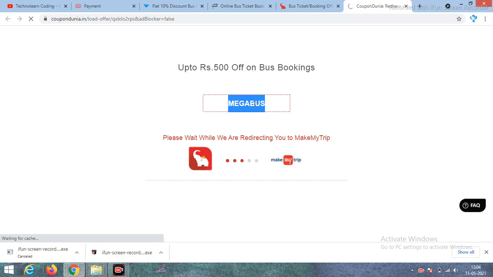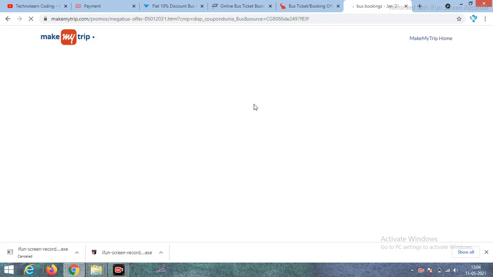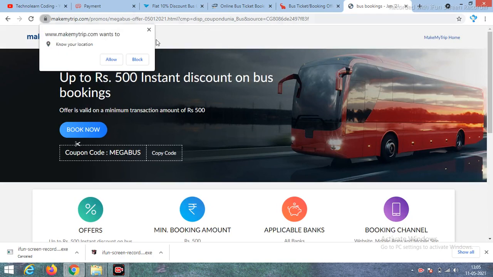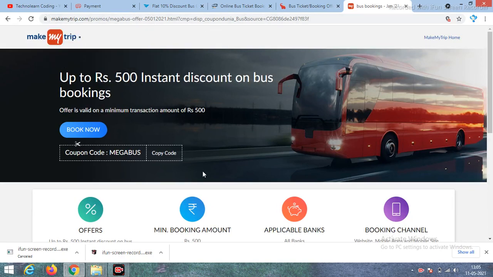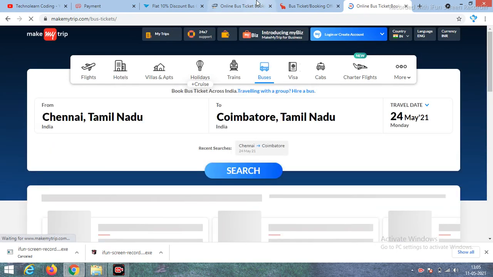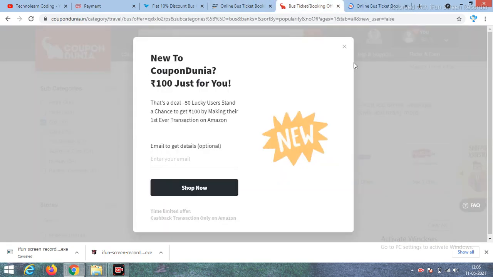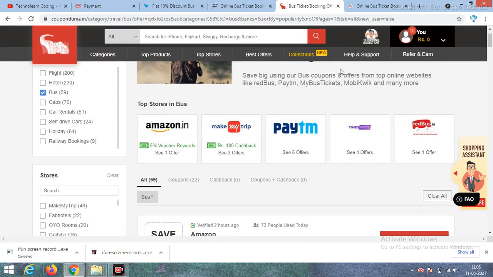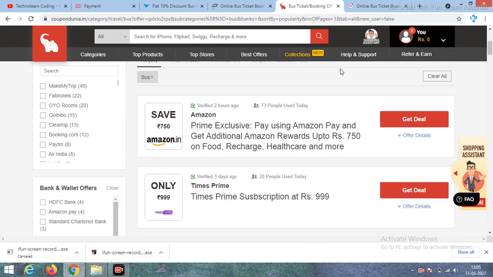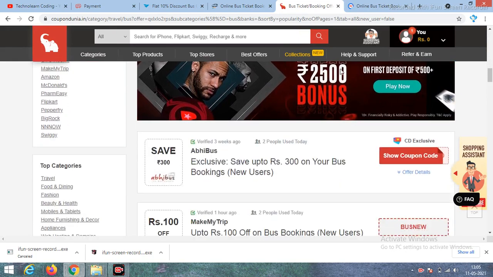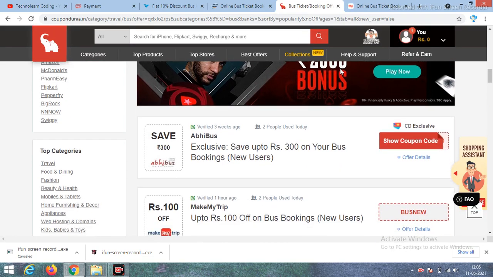You just copy this, and it will go directly to that website. You just click book now, provide the details, and you can book your bus tickets. Like this they provide most of the bus ticket offer discount coupon codes here. Before booking the tickets, you can go through this website and get to know the current offer code details.